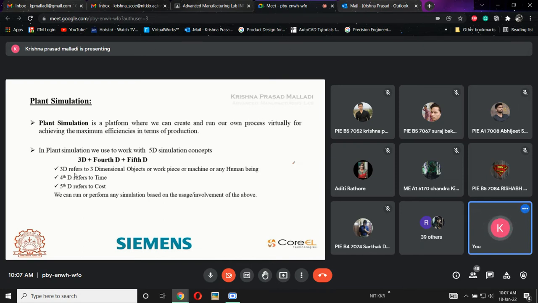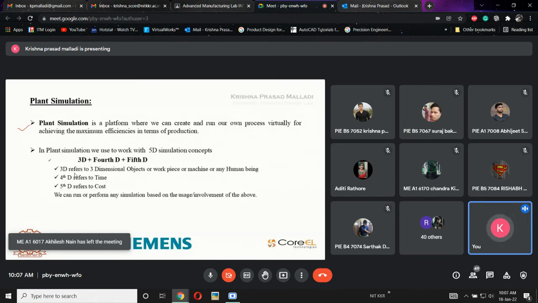Plant Simulation is a virtual platform where we are going to create any type of process, for the purpose of increasing efficiency. That is a simple definition. What we are going to do in Plant Simulation is the analysis part of the plant. Different forms of analysis, like I explained in the previous slide, such as material flow analysis, resource flow, human analysis. We are going to conduct different forms of analysis in Plant Simulation.